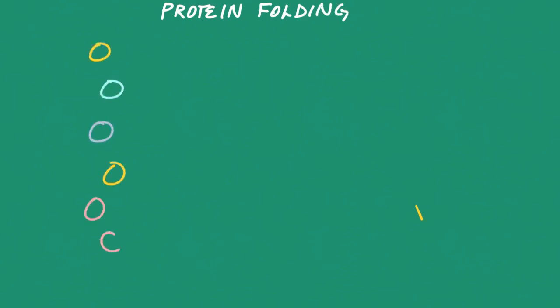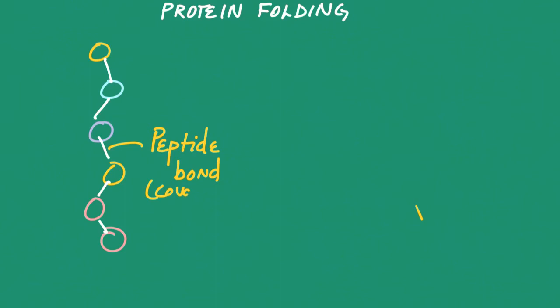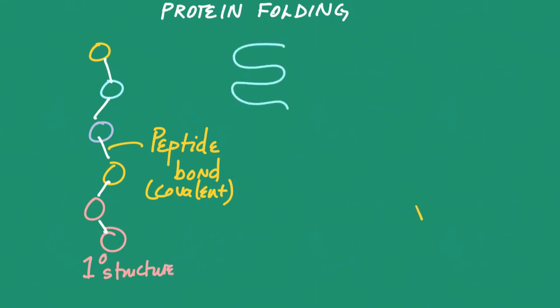Based on how a protein is folded, it exists in 4 different forms: primary, secondary, tertiary, and quaternary. In a primary structure, the amino acids are held together by peptide bonds, which are basically covalent bonds. Usually when a protein is just made, it exists in the primary form. The next level is the secondary structure, and it's a little bit more complex. Keratin in hair exists in this form.